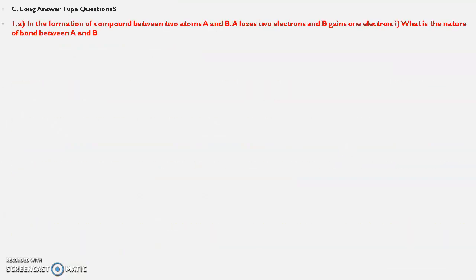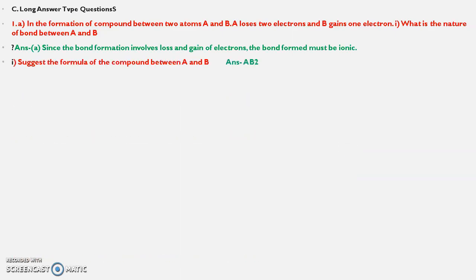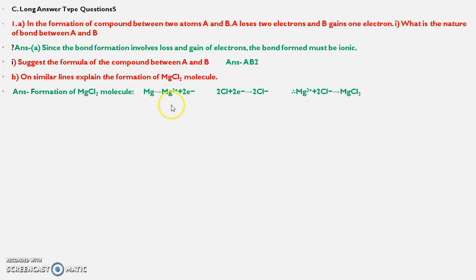In the formation of a compound between two atoms A and B, A loses 2 electrons and B gains 1 electron. What is the nature of bond formed? Since the bond formation involves loss and gain of electrons, that must be an ionic bond. Suggest the formula, it should be AB2. On similar lines, explain the formation of magnesium chloride molecule. You can write this: magnesium losing 2 electrons, so Mg2+, chlorine getting electrons, 2 Cl-. Mg2+ plus 2 Cl- will give you magnesium chloride.